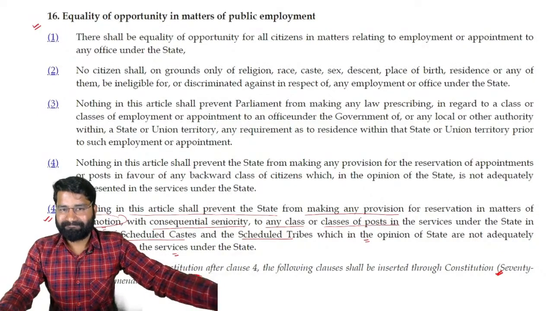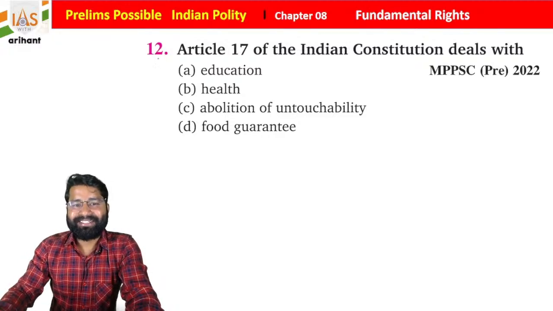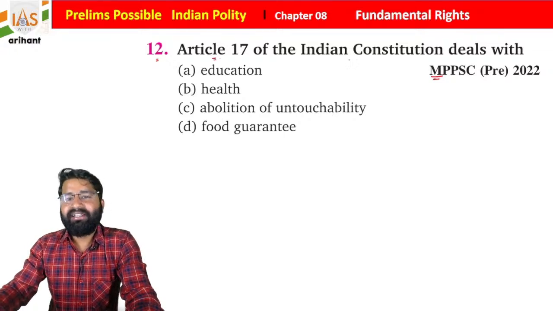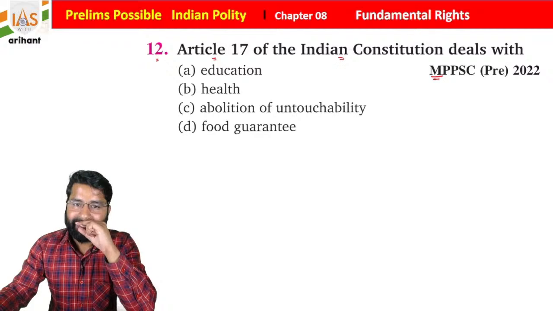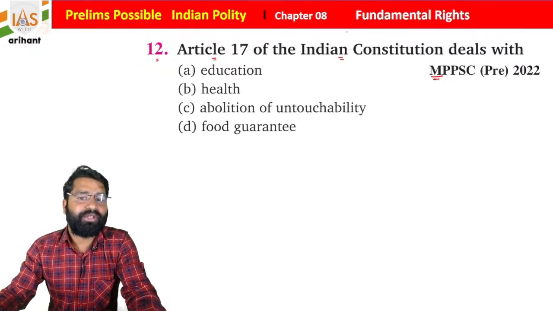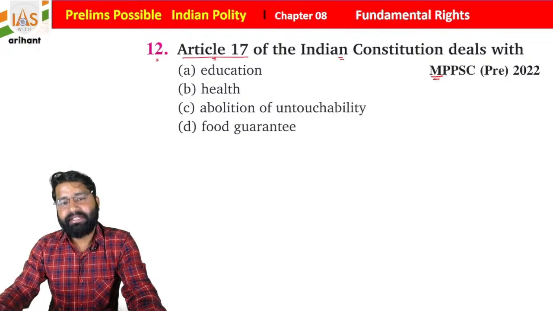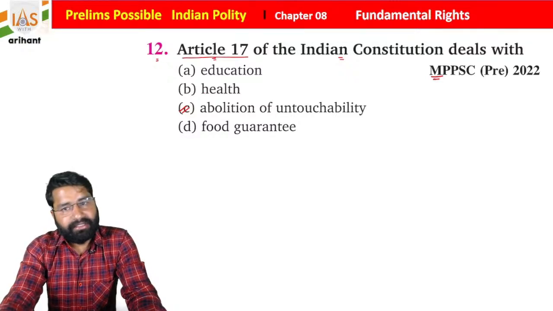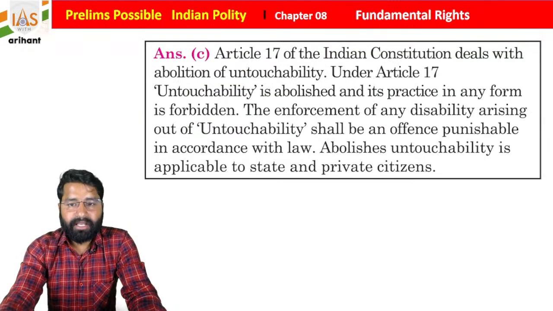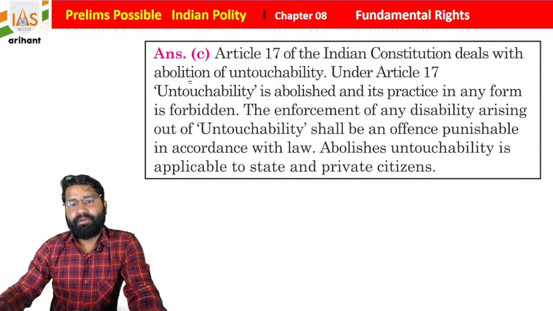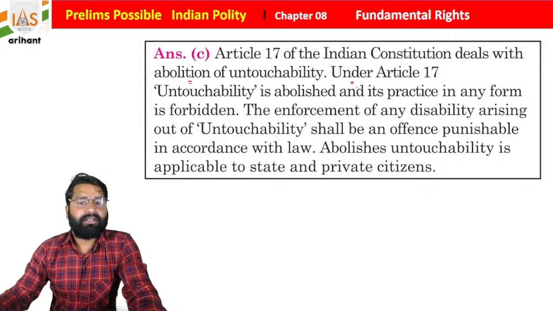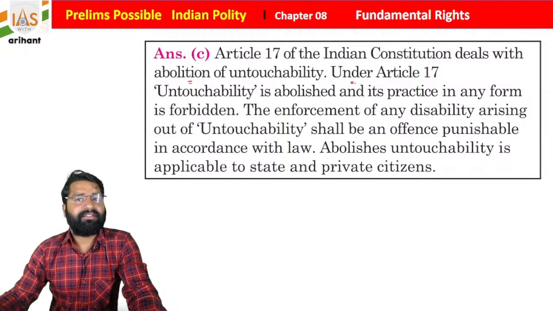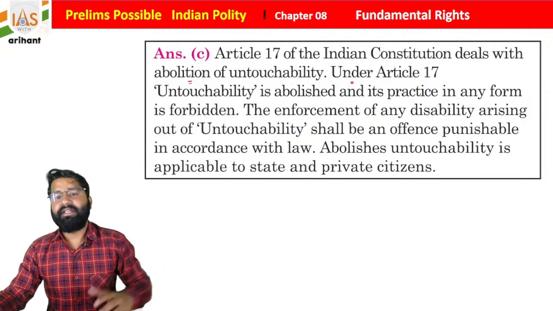Okay, everyone, now we are moving to the next question, question number 12, from Madhya Pradesh PSC 2022, a very recent question paper. Article 17 of the Indian Constitution deals with what? Education, health, abolition of untouchability, or food guarantee, students. As you know, Article 17 is connected with the abolition of untouchability. Untouchability of any kind is not going to be allowed. We already discussed that abolition of untouchability is included under Article 17 of the Indian Constitution, and it forbids any type of such practice and abolishes any type of untouchability activities, students.